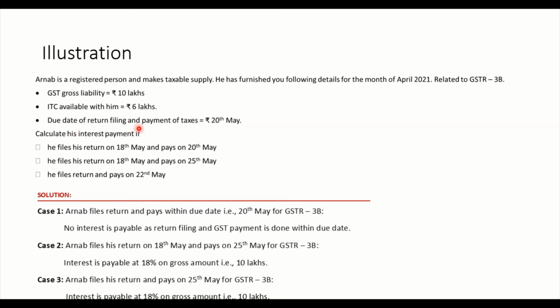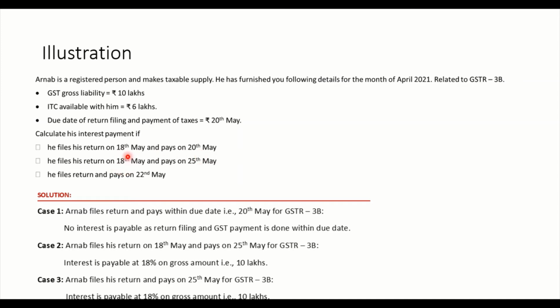Due date of return filing and payment of taxes both have to be done on the same date, that is 20th of May. Because it is April, right? So GSTR 3B is a monthly return. What is the last date? 20th of the next month. So 20th of May is the date. Hope you are understanding this question. This is a beautiful question. Calculate his interest payment if he files the return on 18th May and pays on 20th May.